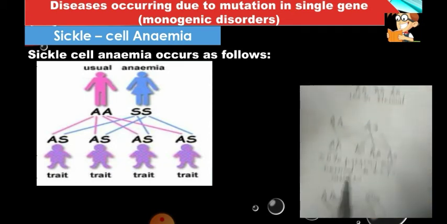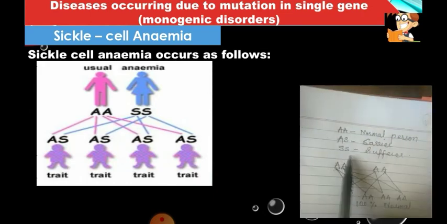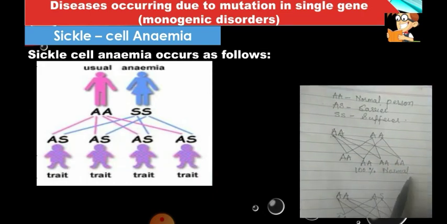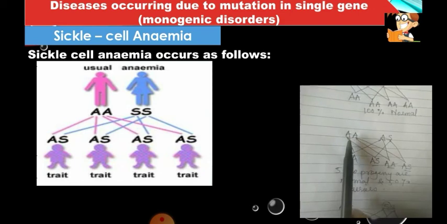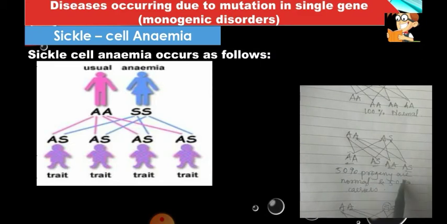Now you have learned that when both parents are normal, all progeny are normal, 100% normal. If one of them is normal and the other is a carrier, we have seen that 50% are normal and 50% are carriers.